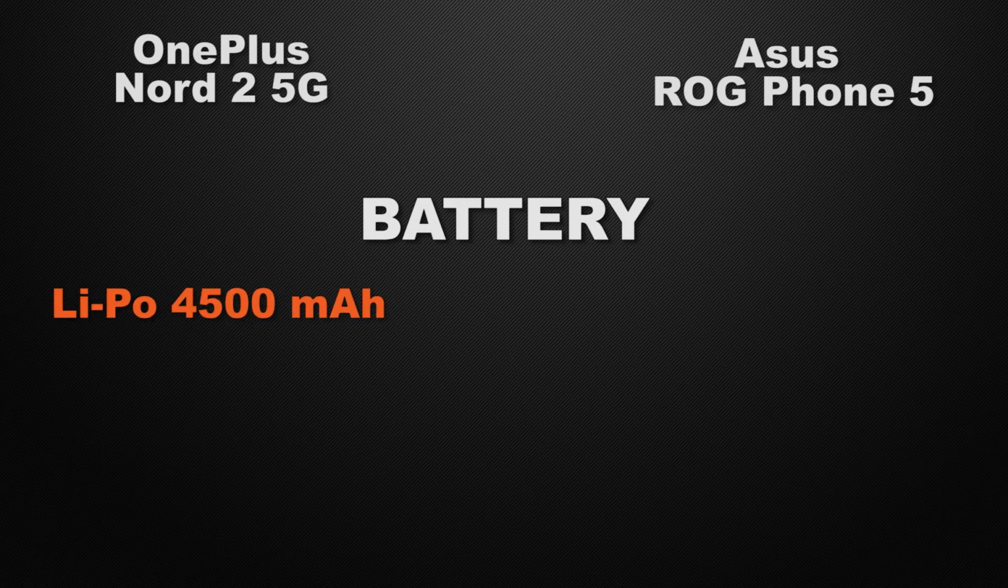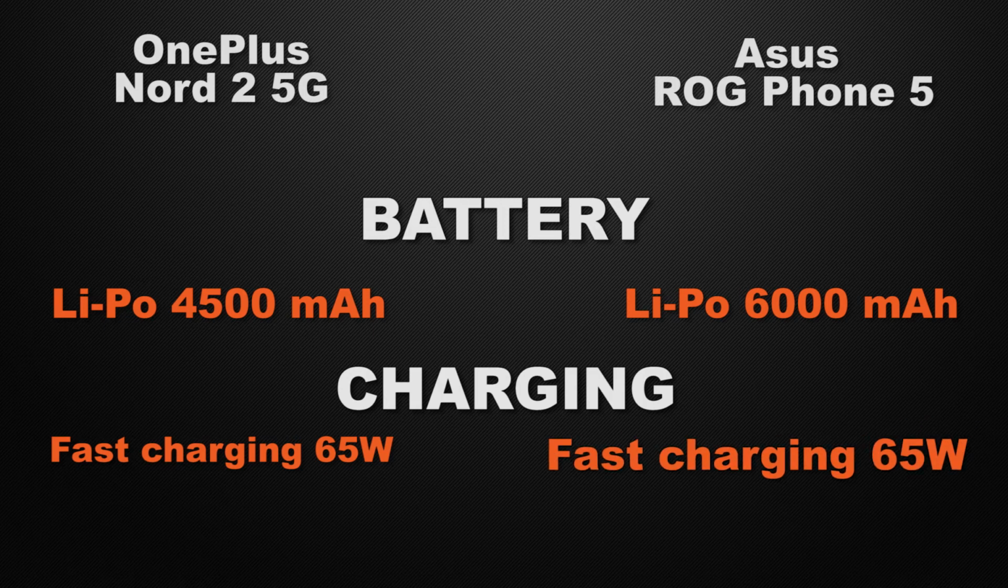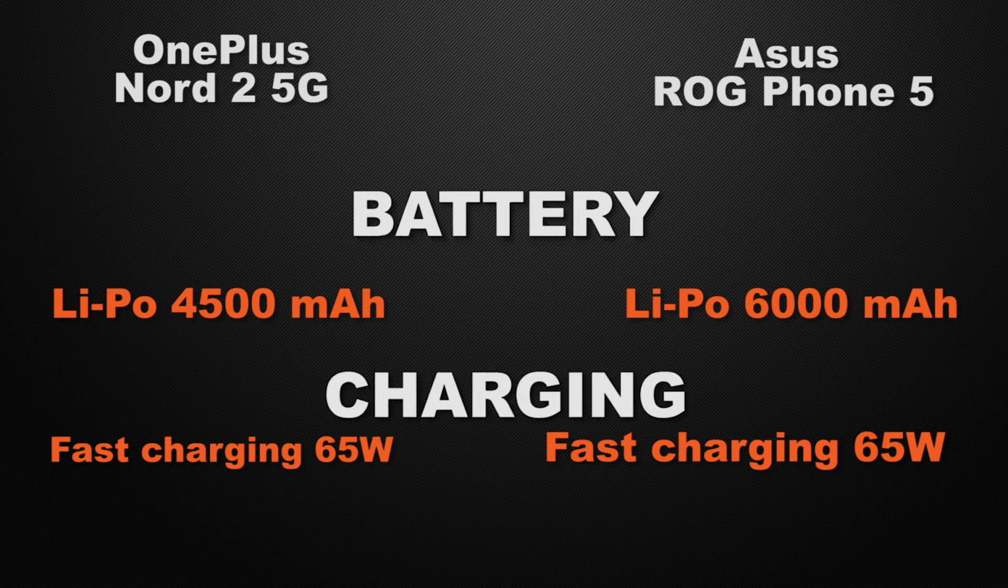Let's talk about the battery capacity of the devices. Nord 2 has 4500 mAh of battery capacity, whereas ROG Phone has 6000 mAh of battery capacity. So the winner here is ROG Phone because it has a bigger battery capacity. Let's talk about the charging speed of the devices. Nord 2 has 65 watts of fast charging, whereas ROG Phone has 65 watts of fast charging. So it's a tie because both of the devices have approximately the same charging speed.